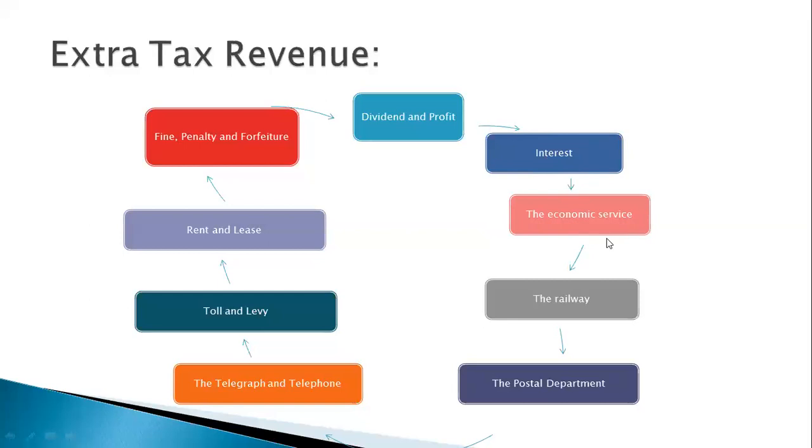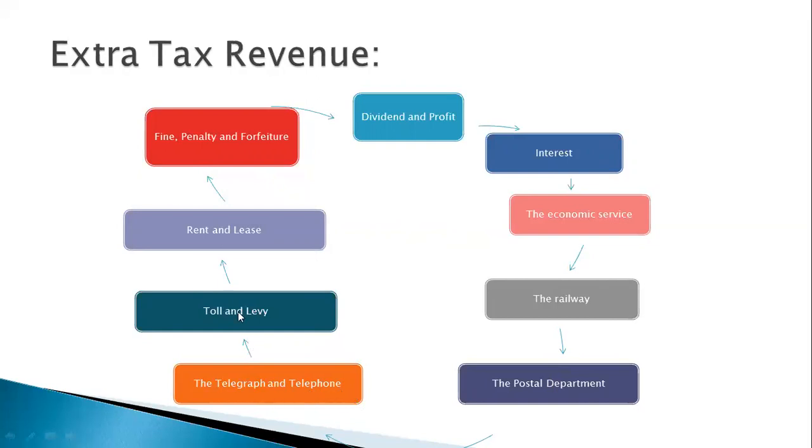notable. Next comes the railway. Though railway is a source of government income, there is often a deficit in this sector. But this is also, of course, a source of income. Next comes the postal department. Since the postal department of the country is run by the government, it is also a source of government income. Next is the telegraph and telephone. The telegraph and telephone system is run by the government. It is another source of the government's income.